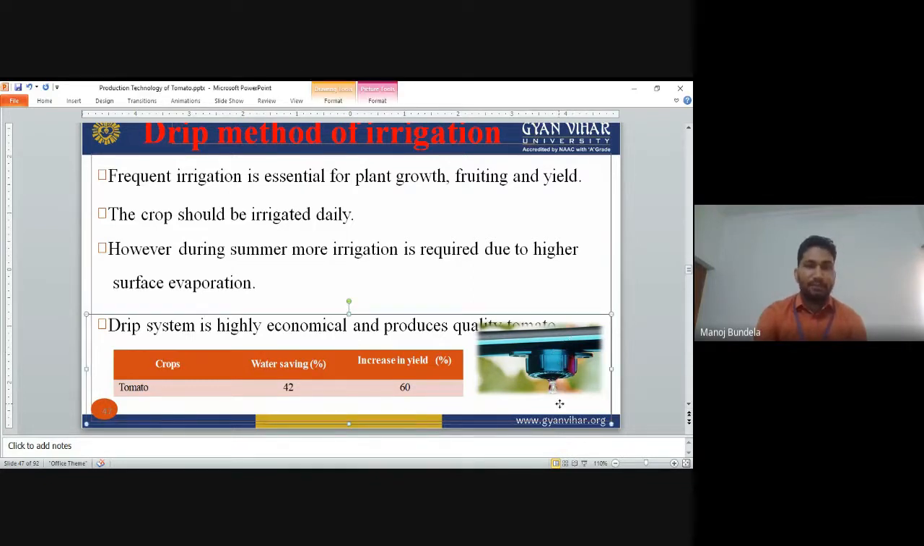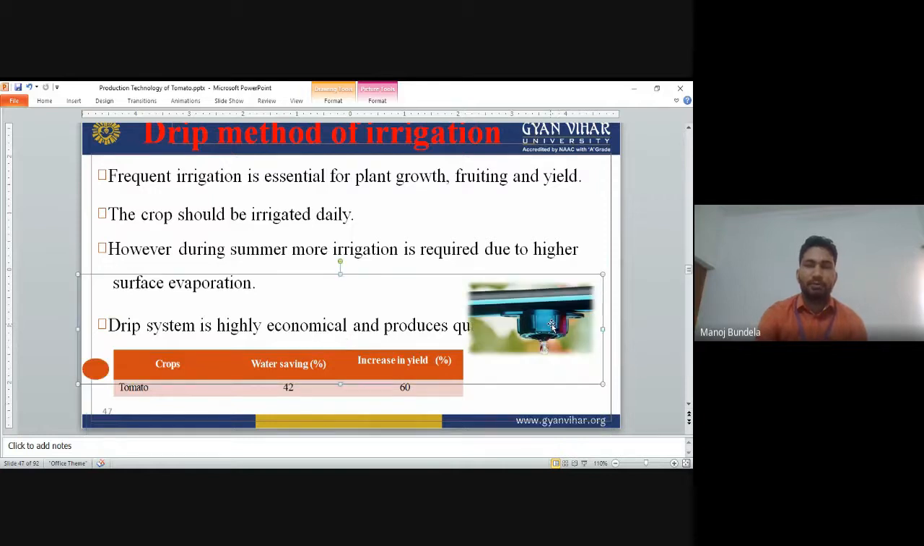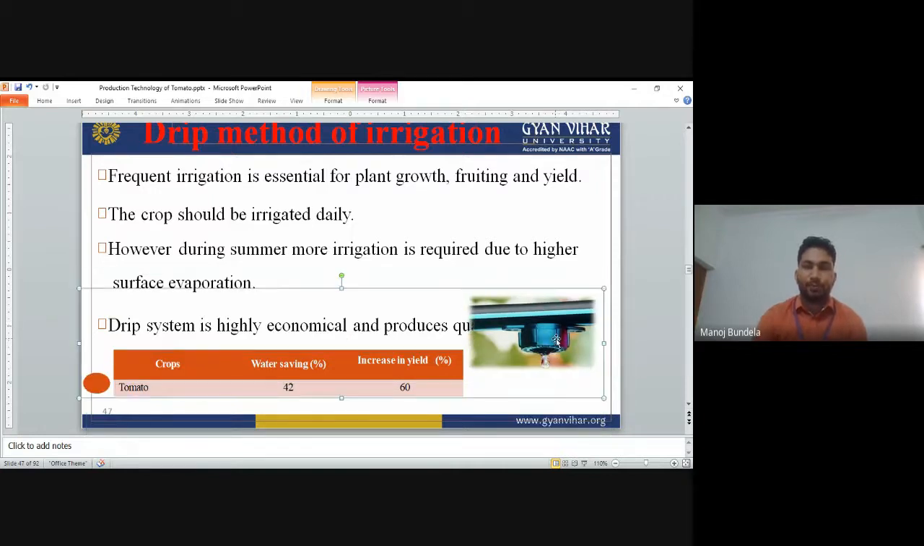Drip is highly economical and produces quality tomato. If you go for drip irrigation, it will be highly economical and will give quality tomatoes. So this is the drip irrigation. Water comes drop by drop, so it saves water, and the water goes directly to the root system of the plant and is directly available to the plant. So the loss of water is very little in the drip irrigation system.